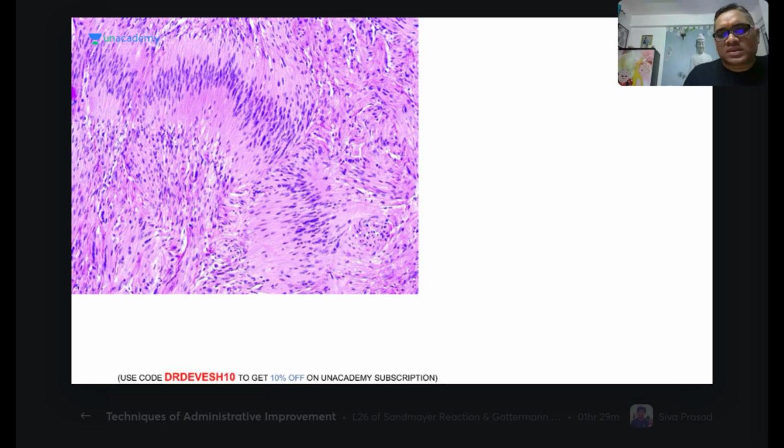Now coming to this tumor, can you tell me what this tumor is? This tumor is taken from the eighth cranial nerve. Yeah, so this is the schwannoma.